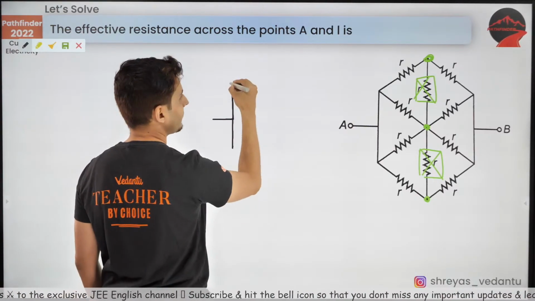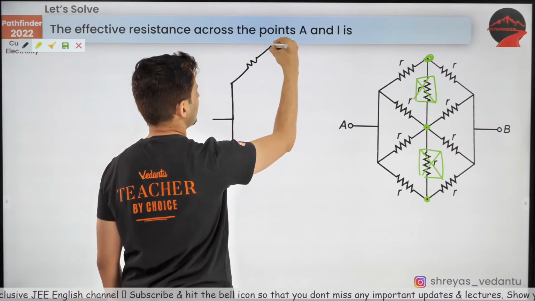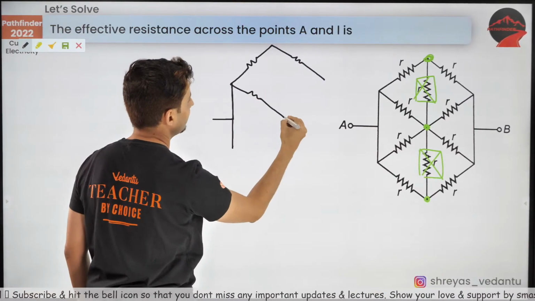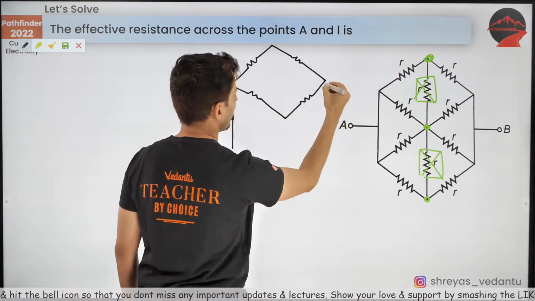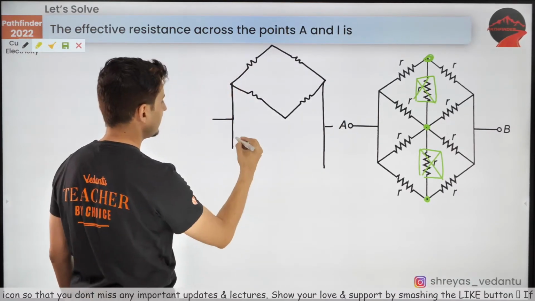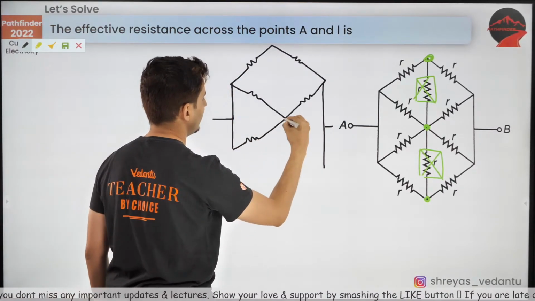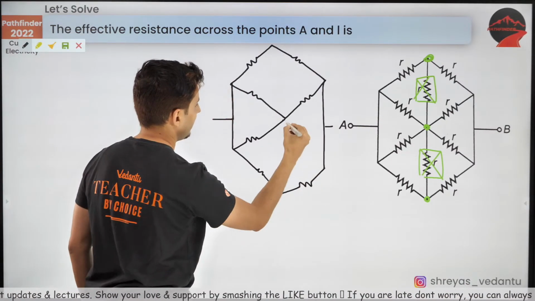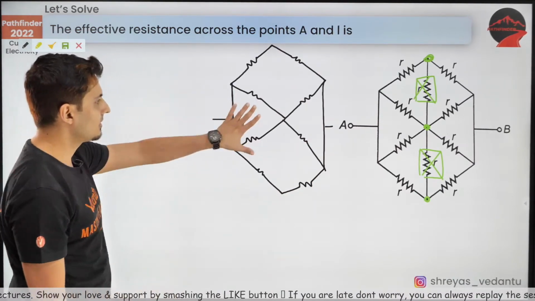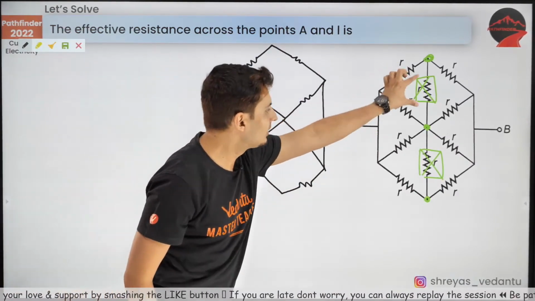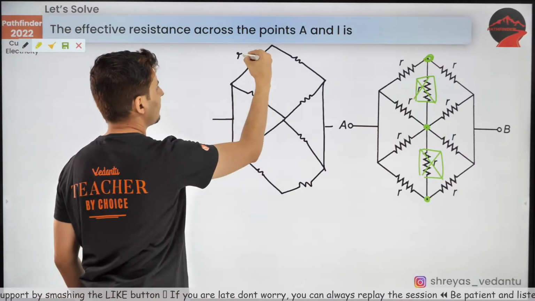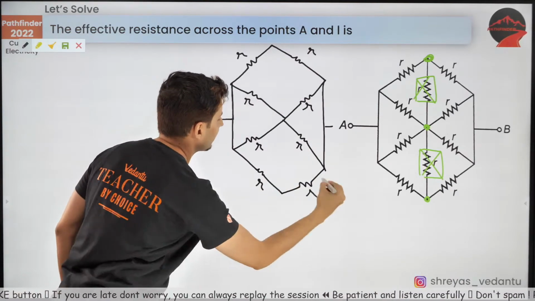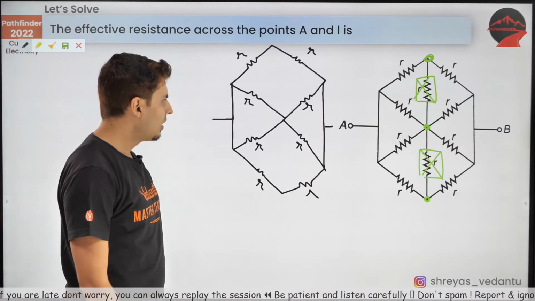Okay, this is like this, I guess. And you have this one over here. Like this, and from here you have this one, and from here like this, and like this. I guess this is how the circuit looks without these two. Each one of them is R. Yes, all of them are R's.